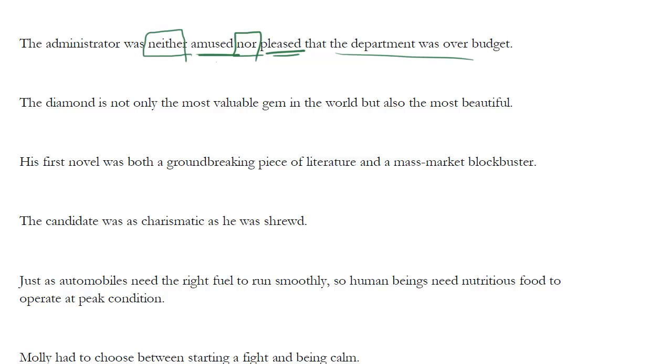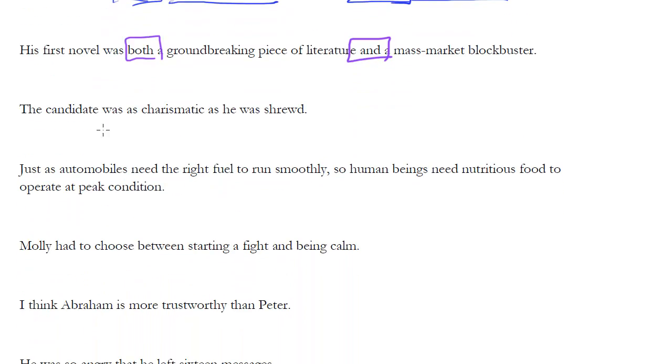Here's another popular one, which you've seen already. The diamond is not only the most valuable gem in the world, but also the most beautiful. So notice we've got not only and but also. And we've got the most valuable gem, the most beautiful. So we're parallel. His first novel was both a groundbreaking piece of literature and a mass market blockbuster. So we have both and as our word pair. You don't say both or, you don't see anything like that. It's both and.